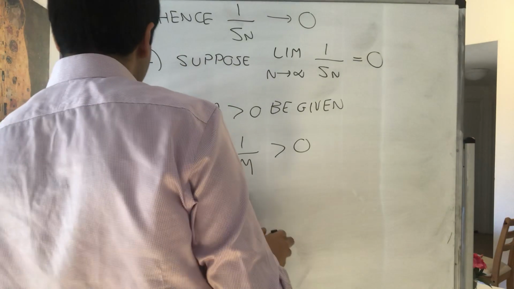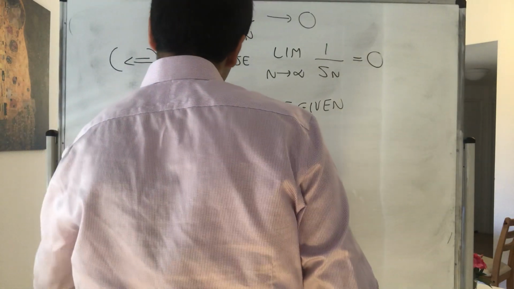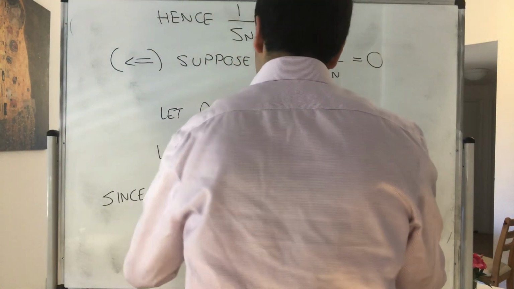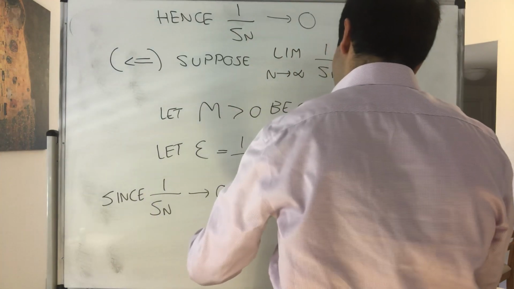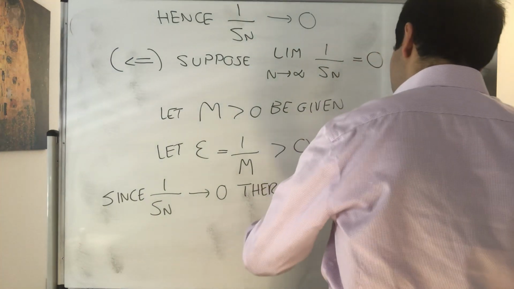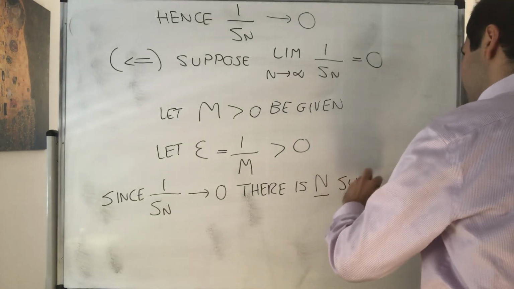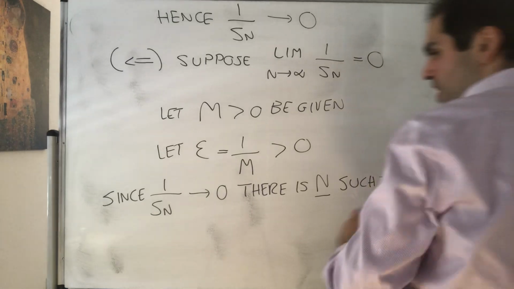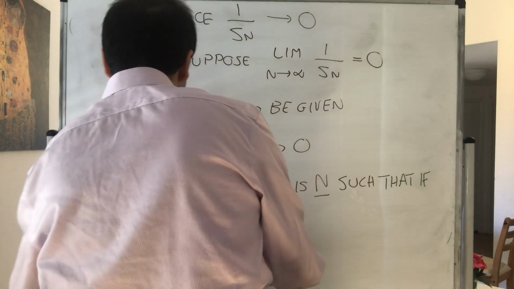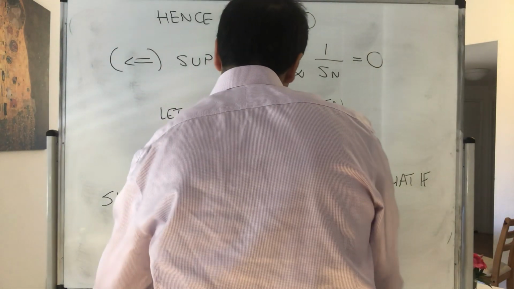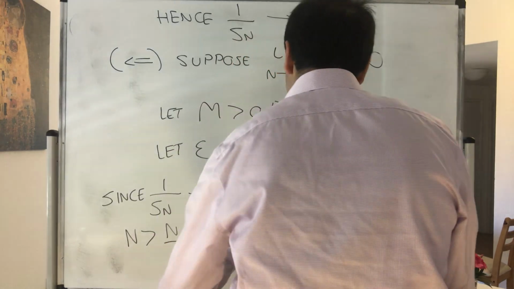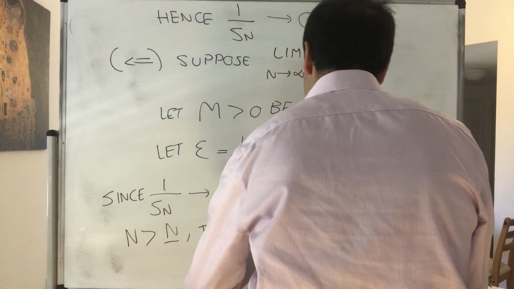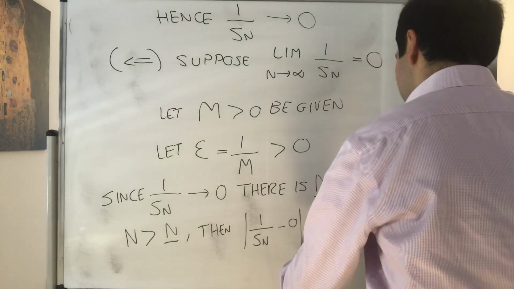Then, since 1 over Sn goes to 0, we know that there is a capital N such that if n is bigger than capital N, then the absolute value of 1 over Sn minus 0 is less than epsilon.